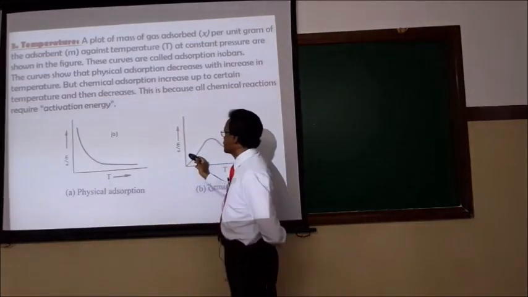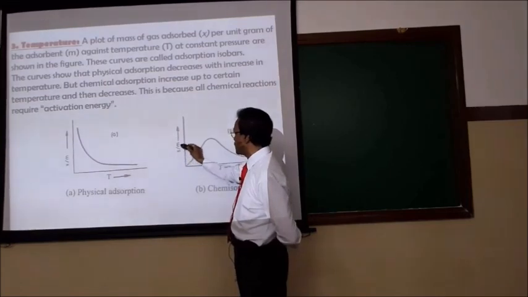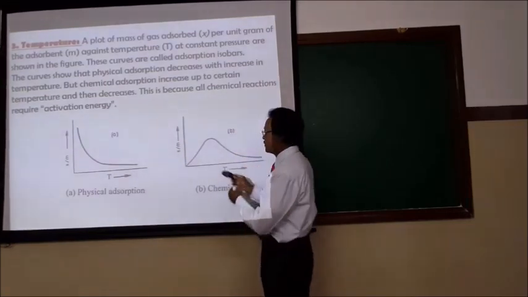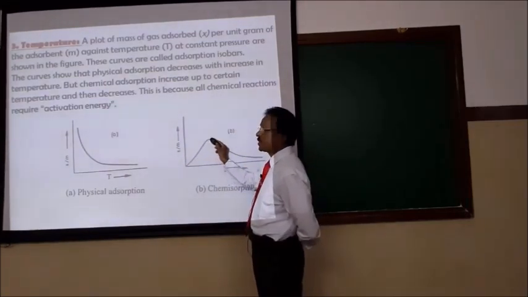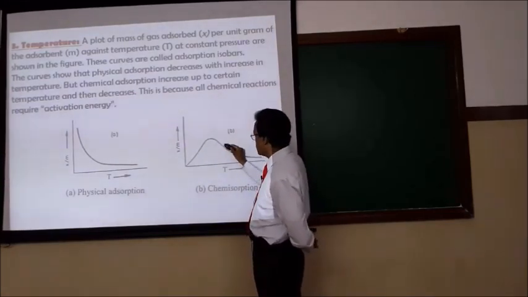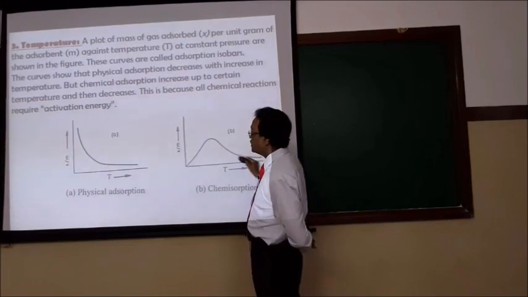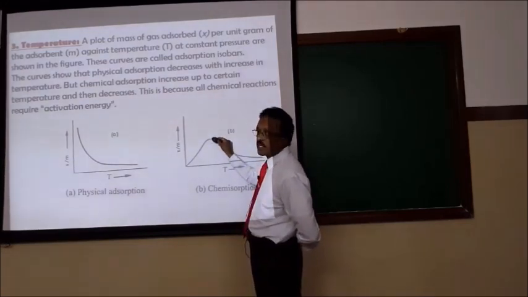Look at the chemical adsorption. The extent of adsorption against temperature for chemical adsorption increases with increase in temperature and hence reaches a maximum value. If you go to high temperature, the chemical adsorption also decreases. Why? This property is due to the energy of activation.